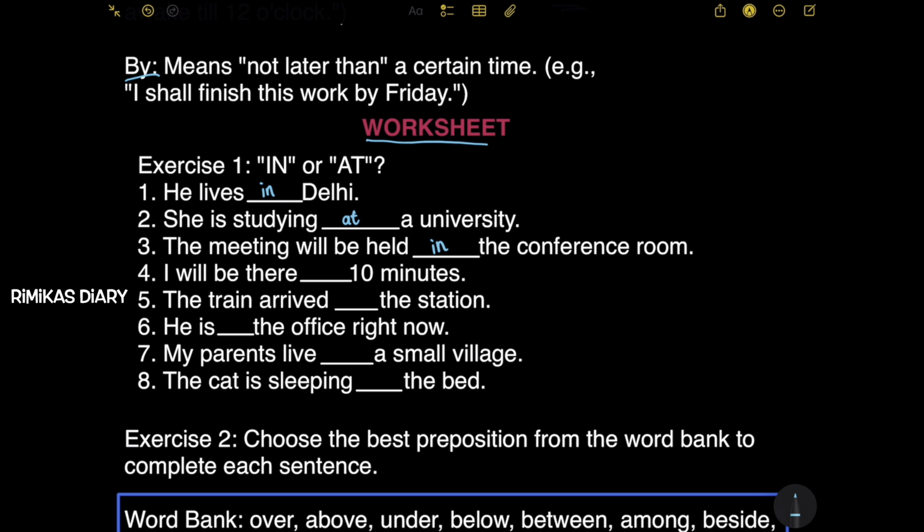I will be there dash 10 minutes. I'll be there in 10 minutes. So in 10 minutes. Next, the train arrived at the station. He is dash the office right now. So at. My parents live dash a small village. In a small village. The cat is sleeping in the bed.